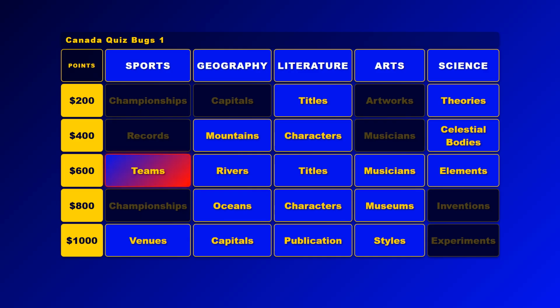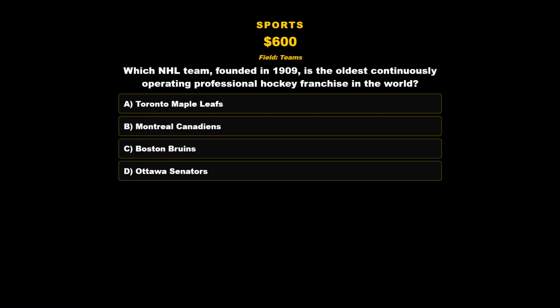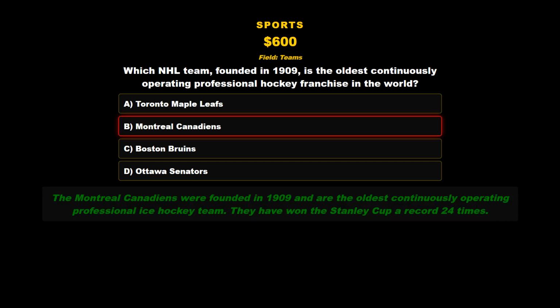Sports, teams for 600 points. Which NHL team, founded in 1909, is the oldest continuously operating professional hockey franchise in the world? A. Toronto Maple Leafs. B. Montreal Canadiens. C. Boston Bruins. D. Ottawa Senators. The answer is B. Montreal Canadiens. The Montreal Canadiens were founded in 1909 and are the oldest continuously operating professional ice hockey team. They have won the Stanley Cup a record 24 times.